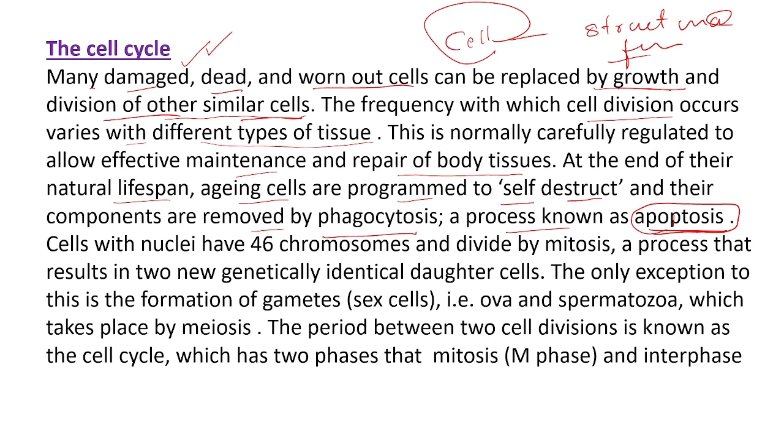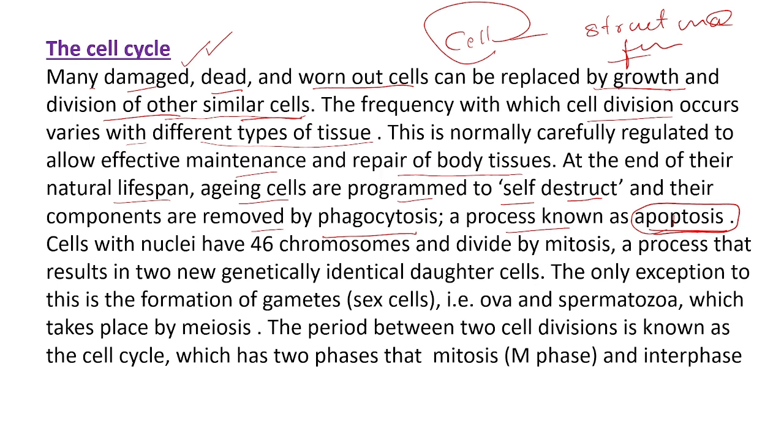The damaged components or debris should be removed by the process of phagocytosis. Phagocytosis you may have studied in plus one and plus two classes itself. Through the process of phagocytosis, it will be removed. This whole process is known as apoptosis. Clear? After the natural lifespan, the cells will destruct themselves. After destruction, the fragments should be removed by phagocytosis. This process is called apoptosis.